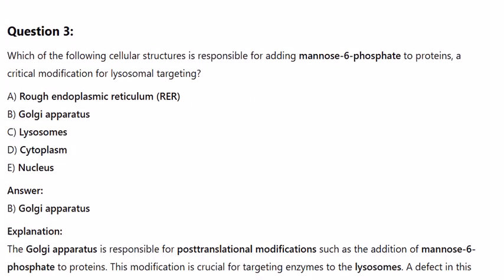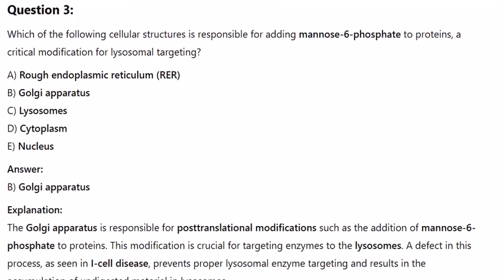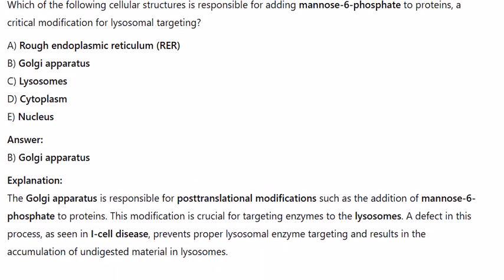Question 3. Which of the following cellular structures is responsible for adding mannose-6-phosphate to proteins, a critical modification for lysosomal targeting? A. Rough endoplasmic reticulum. B. Golgi apparatus. C. Lysosomes. D. Cytoplasm, nucleus. Answer: B.